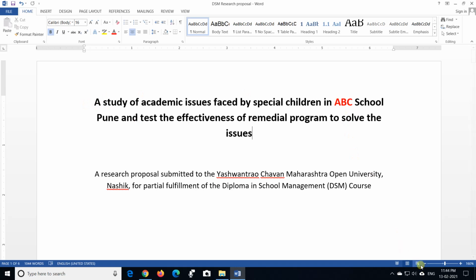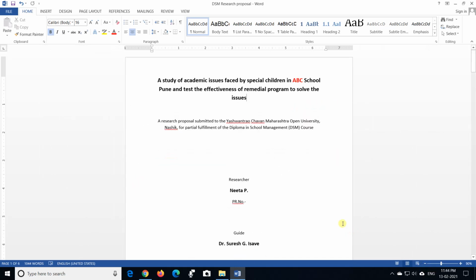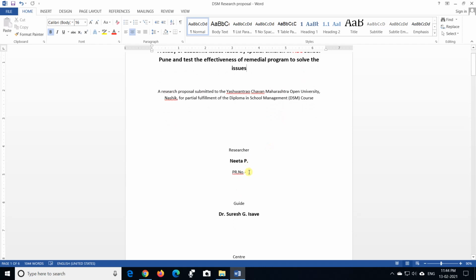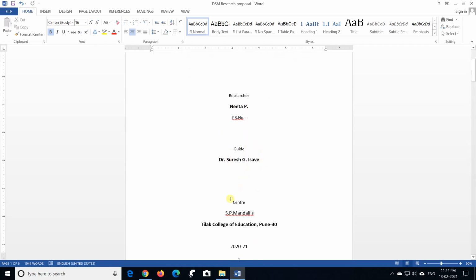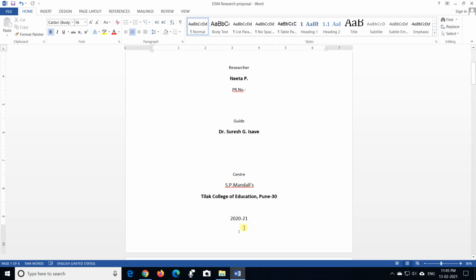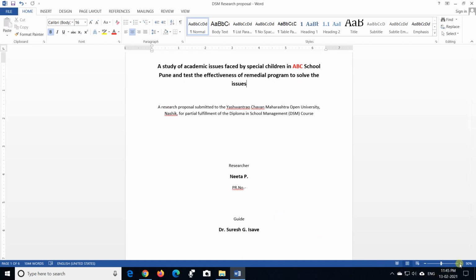Here is the first page of the proposal. If you want to see the whole page, it should be in central alignment. It should have the title of your action research, the purpose of the research, then the researcher, your name, then your guide's name, then your center, and at the last the academic year. This should be the first page of your action research proposal.